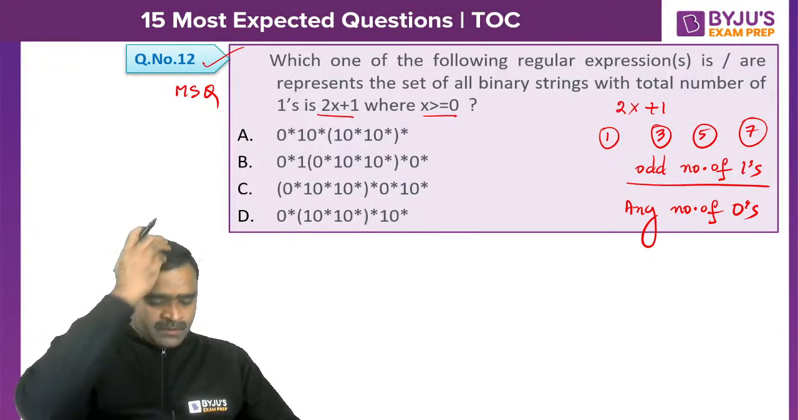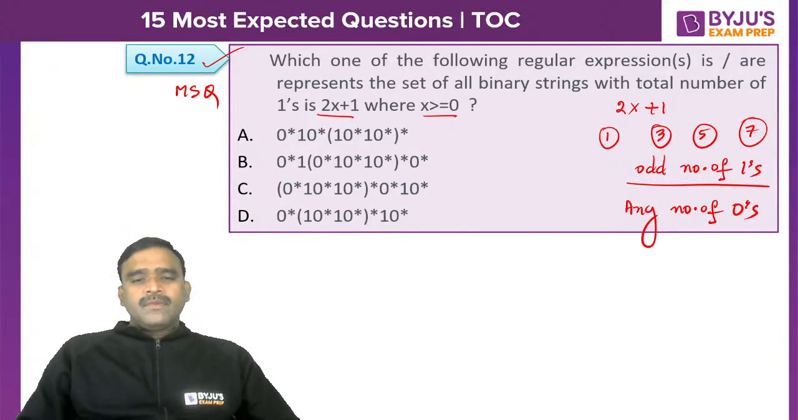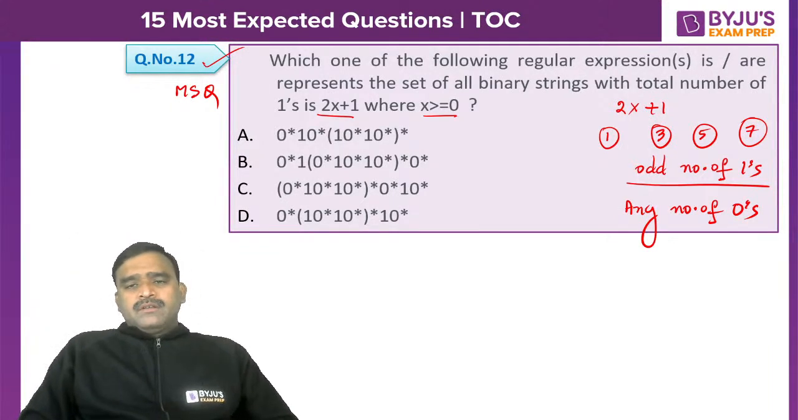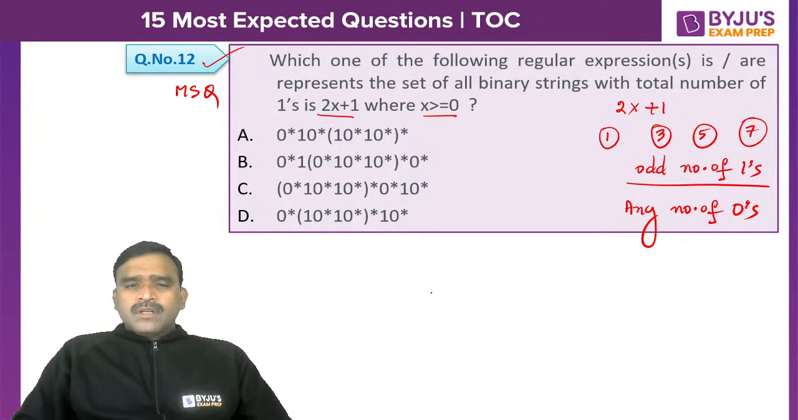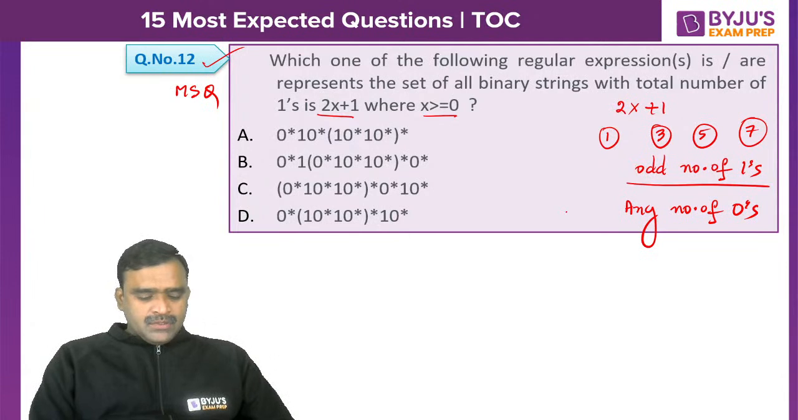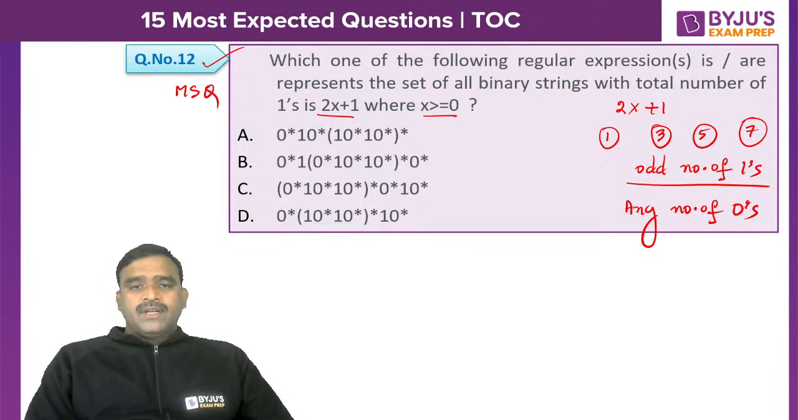Fine. Okay. Now we are supposed to find the regular expression where it is about the number of ones being odd, right? Any number of zeros, odd number of ones, exactly. So it is also an MSQ. More than one option is a right option in this. Please try to find out.